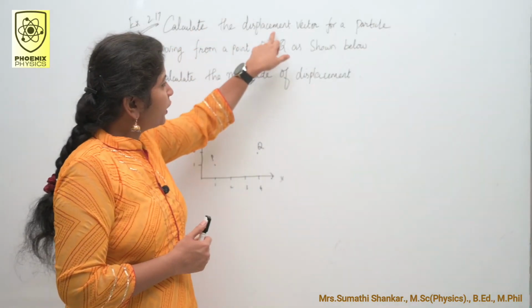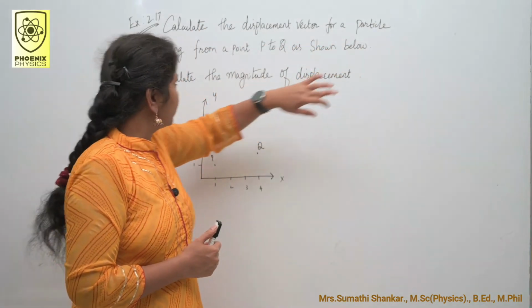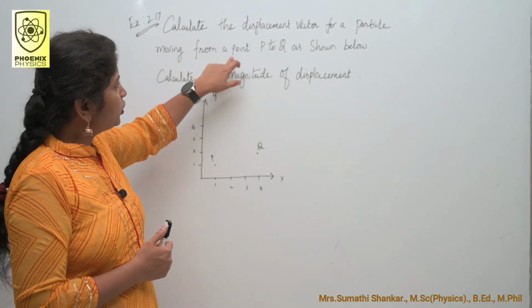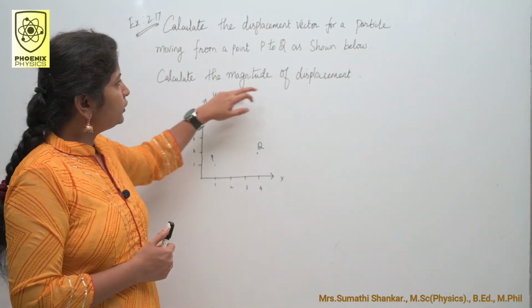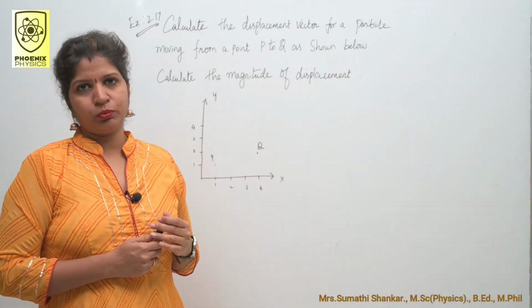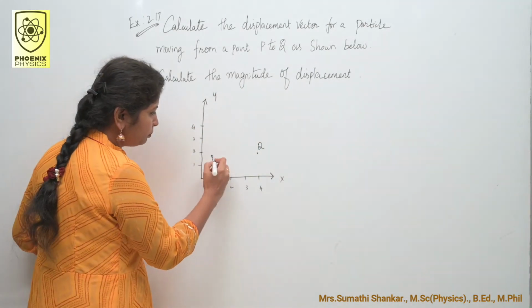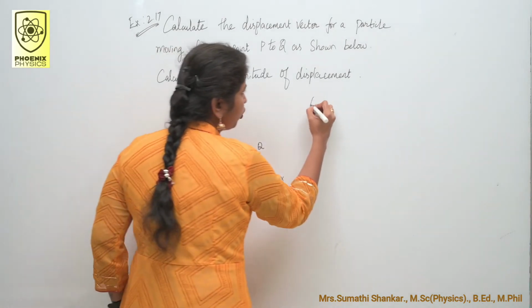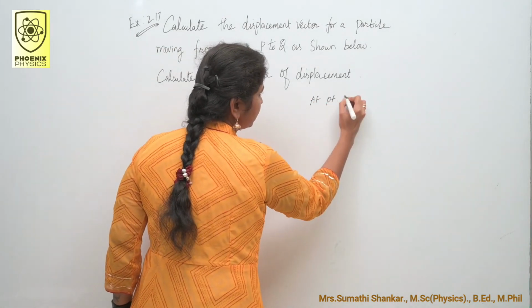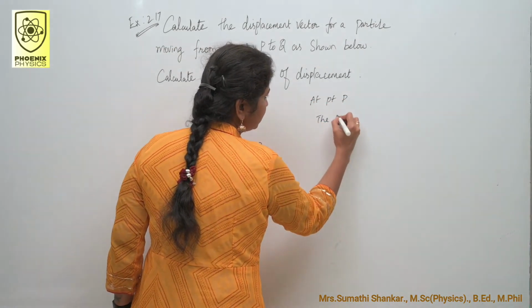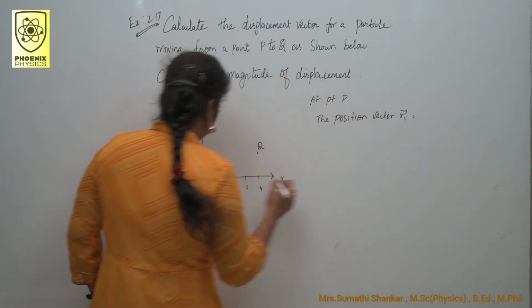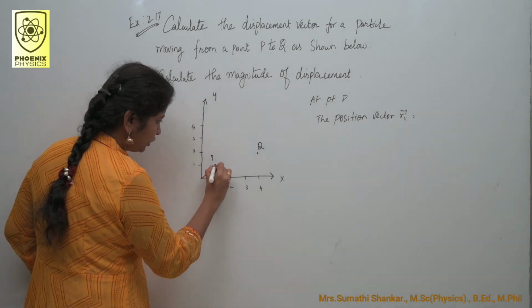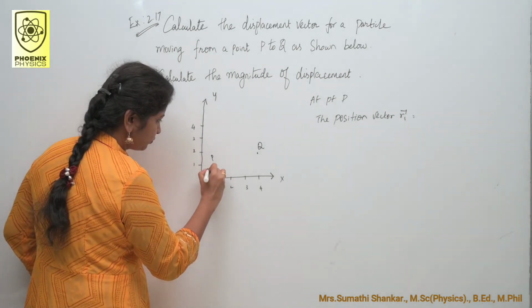Calculate the displacement vector for a particle moving from a point P to Q as shown below. Calculate the magnitude of displacement. Consider a point P. At point P, the position vector R1 is equal to, so this is my position vector R1.